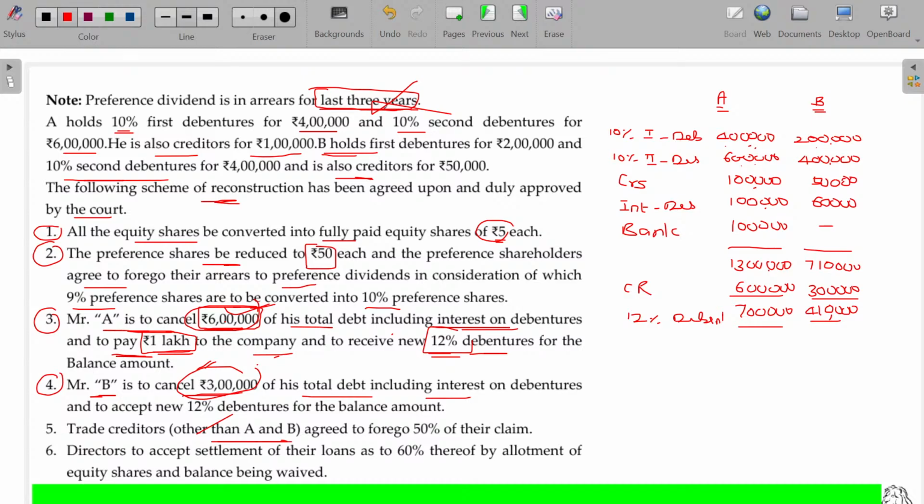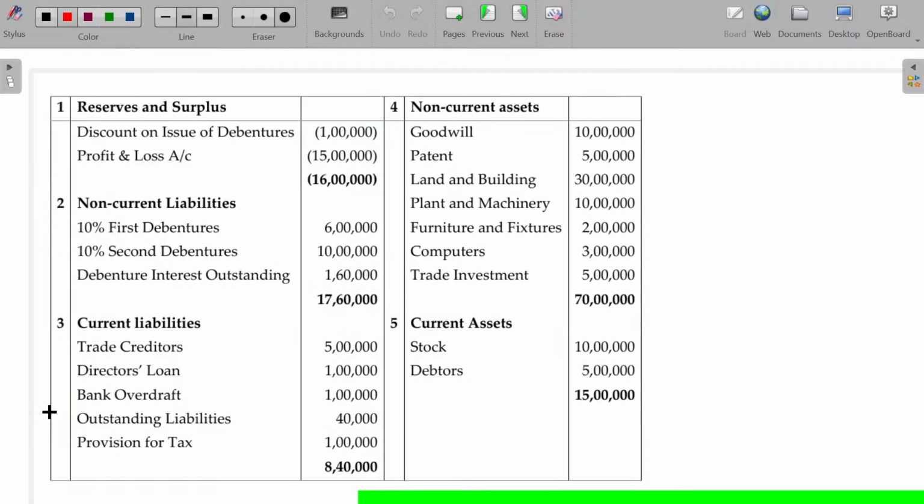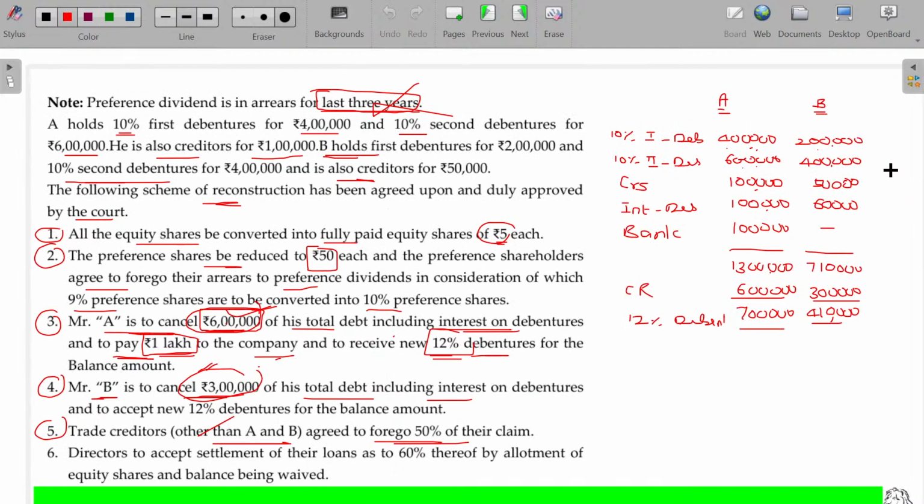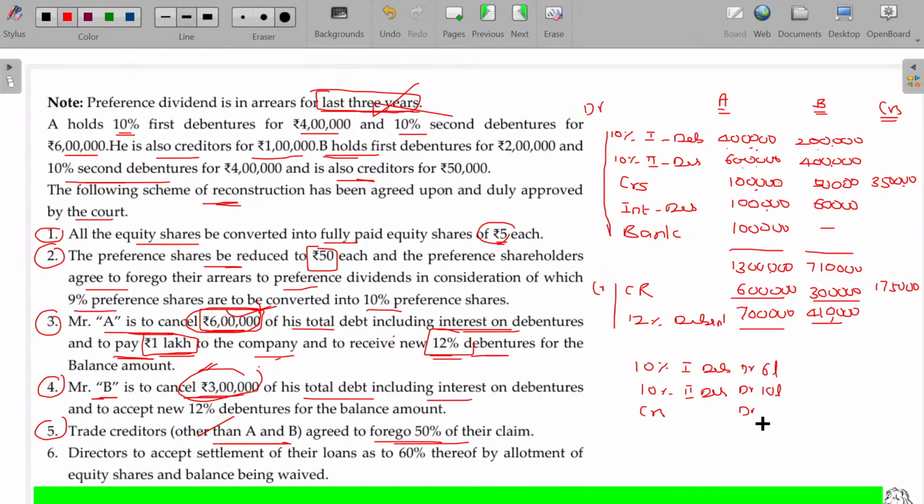Trade creditors other than A and B agreed to forego 50% of their claim. Now, what about the trade creditors? We have 5 lakhs as trade creditors in total, where 1 lakh 50,000 and 3 lakhs 50,000 will be outside creditors. 1 plus 5, 1.5 lakhs.